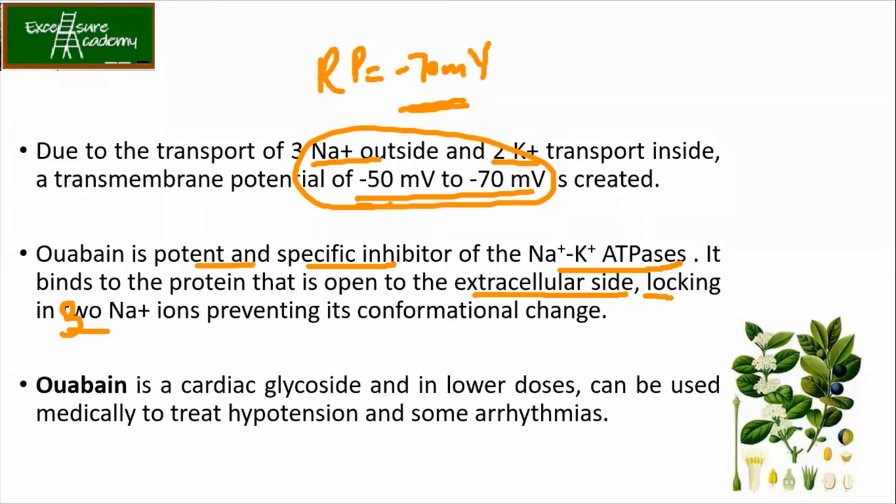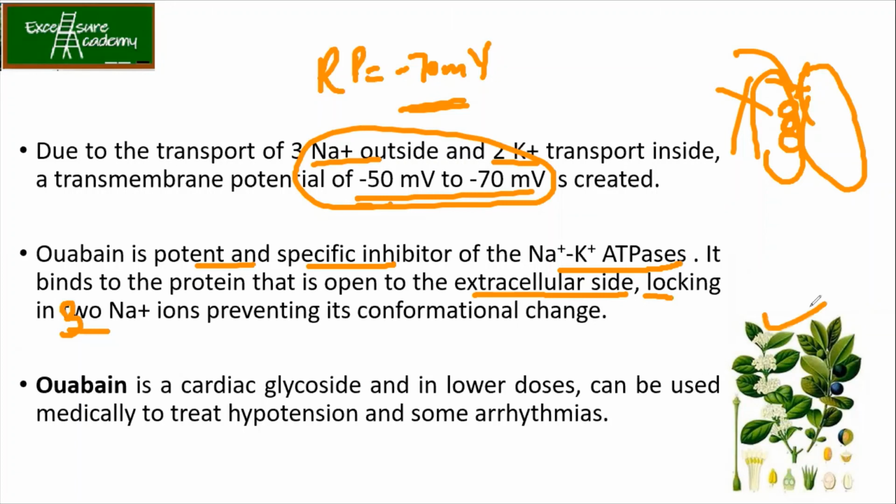So what is happening? So you have got the structure, right? So we had 3 Na+ binding. So this goes and blocks the binding of these Na+. So what is happening then? It doesn't allow the binding and it prevents its conformational change. Okay. Now it is used for its medicinal purpose. So this is the plant from which actually the chemical has been isolated. So it is also called the cardiac glycoside. So in small amount, it can be used to treat hypotension and arrhythmias.